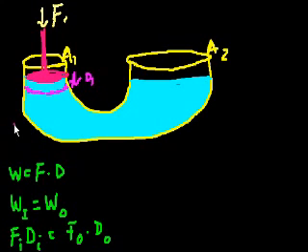But let me ask a question. How much water did I displace? How much total water did I displace? Well, it's this volume, right? I took this entire volume and pushed it down. So what's the volume right there that I displaced? Well, the volume displaced has to equal this distance, right?